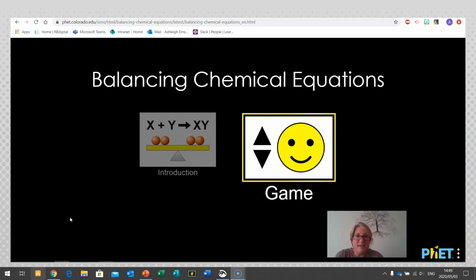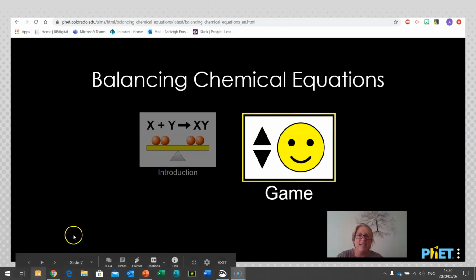So playing those balancing chemical equations was really quite tricky today, and I'd say that most of those balancing equations is a process of trial and error, and it's quite nice that you can play with the game and add and take away molecules as you want. But generally, the level 1 equations we did today, you're more than likely only going to get to in grade 10. But well done for taking on the challenge, and thank you for sticking with me through the course of the lesson.